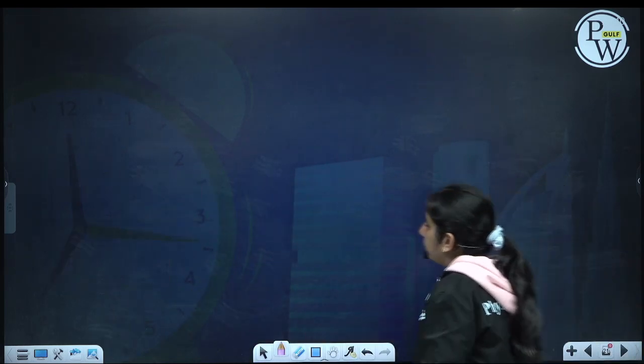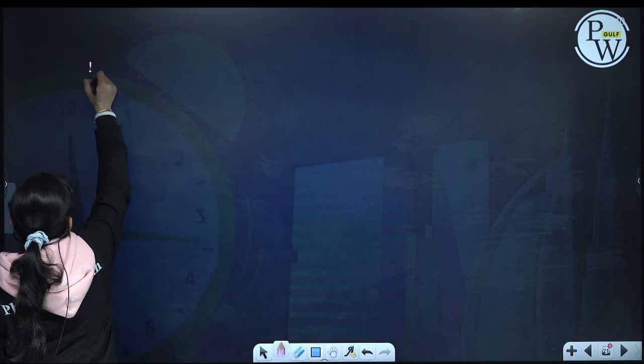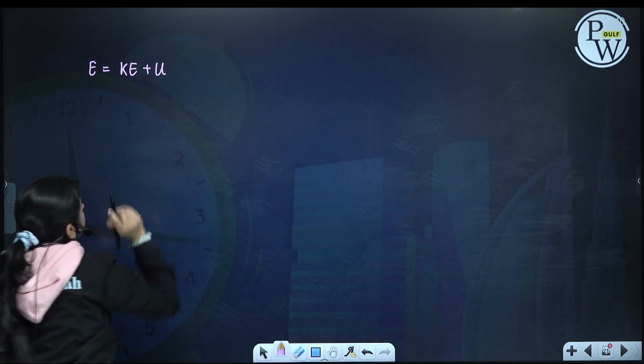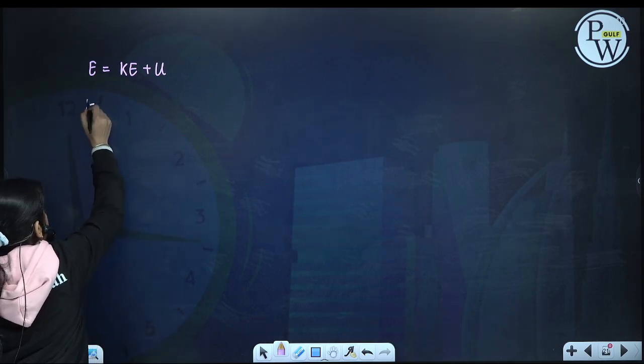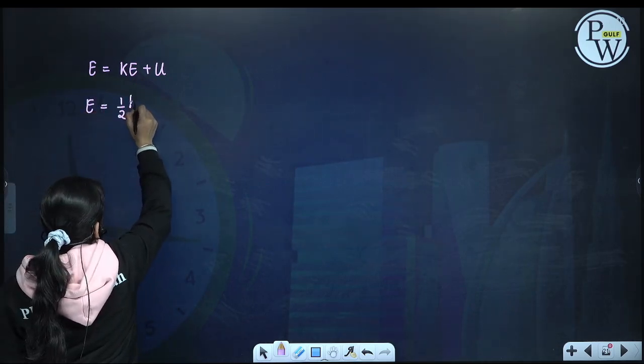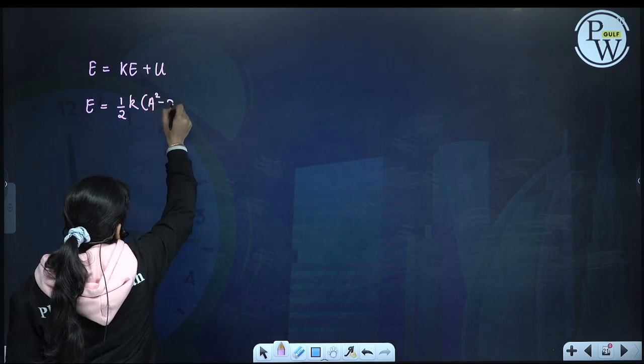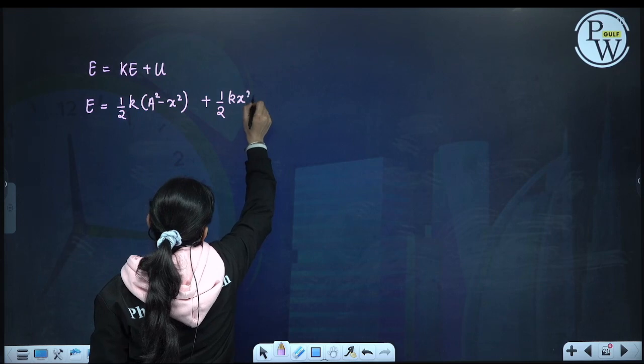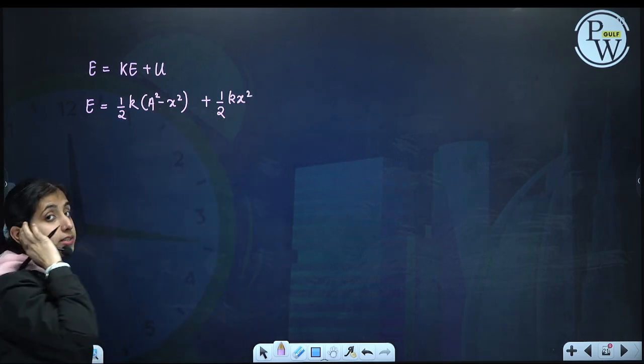Now let us find the total energy. Total energy is equal to the sum of kinetic plus potential. So total energy will be equal to half k (a square minus x square) plus half k x square. This half k x square gets cancelled.